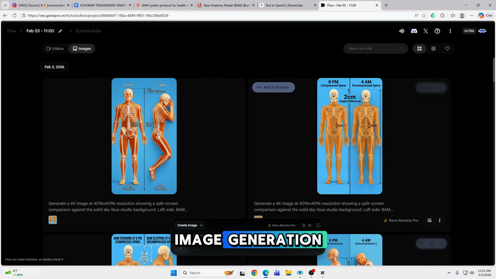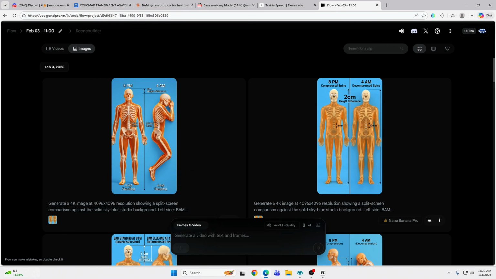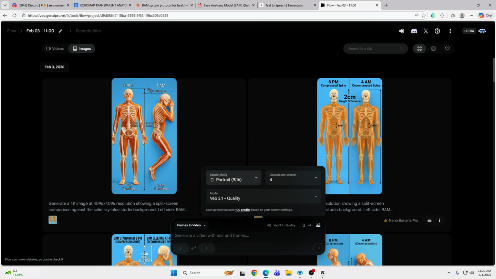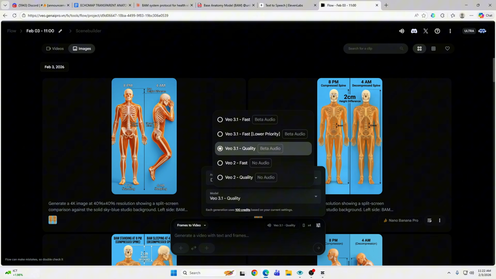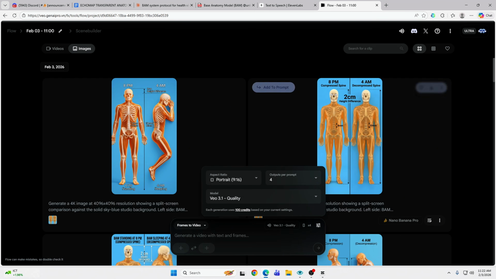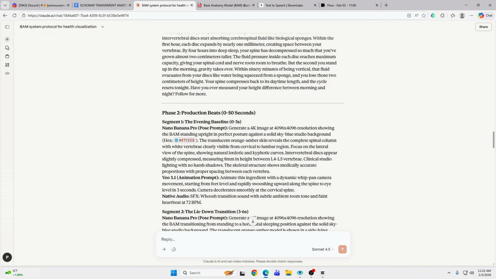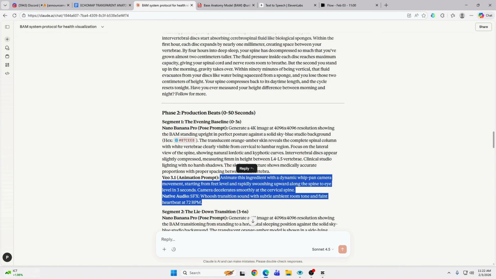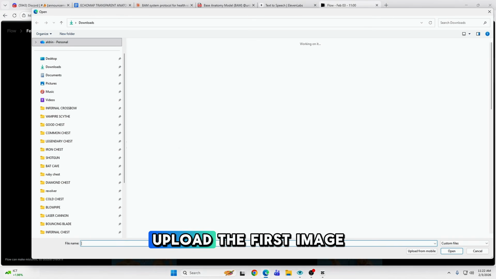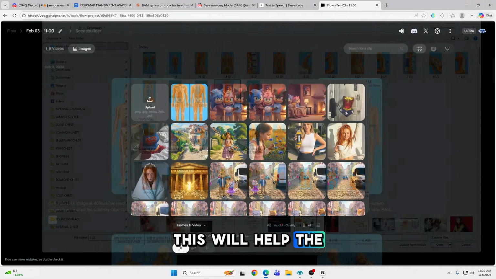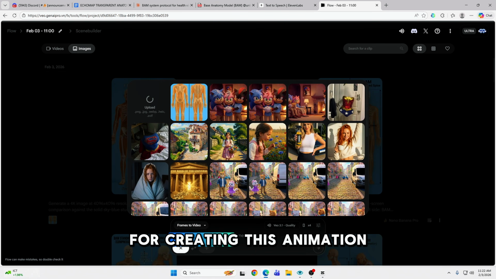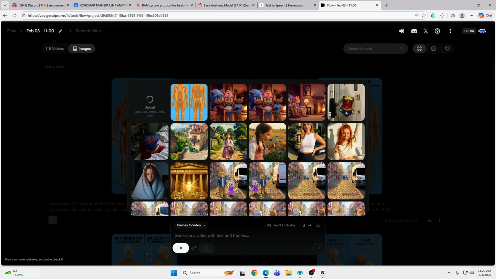After you finish the image generation, we'll make it animate. So go back to the first prompt, copy the VEO prompt, and then paste it. Upload the first image generated. This will help the chatbot recognize what the reference is for creating this animation. So make sure you add numbers to every generation, like 1 to 5, or more if you have more generated images.